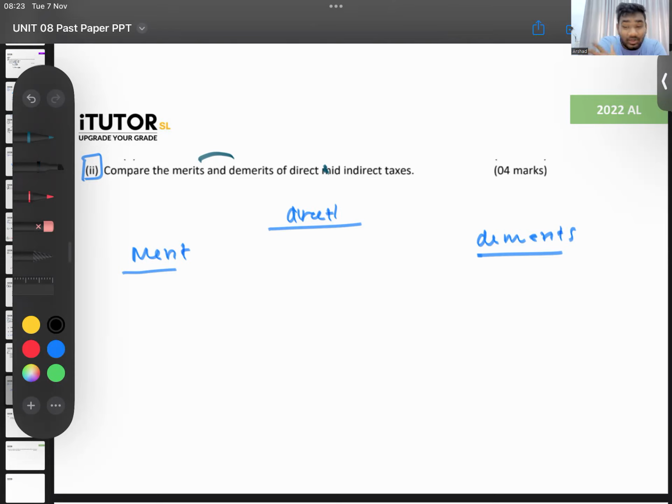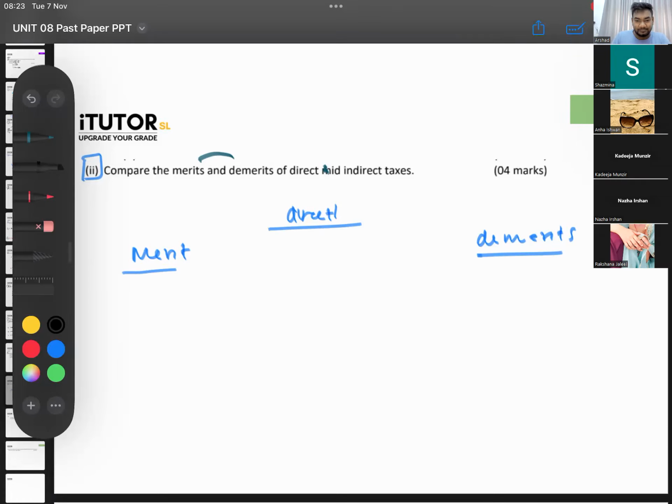Definitely easy to collect. You can say that is a good side. One thing I can say is, yes, it helps reduce income inequality. Good. Anything else?